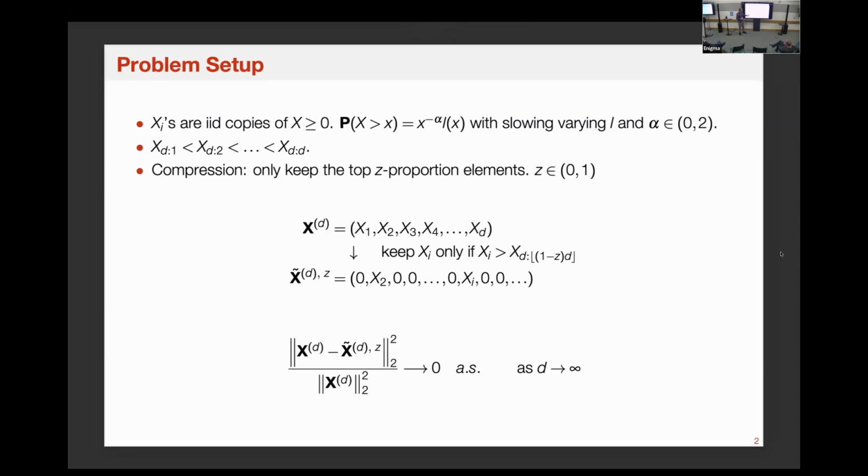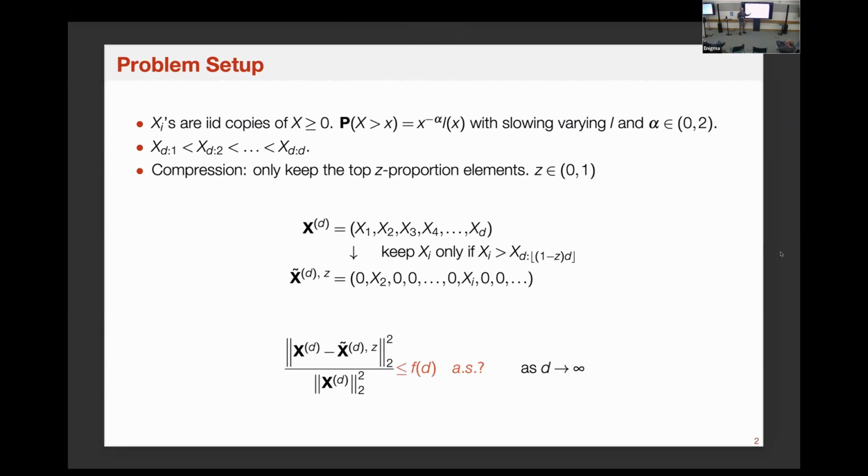My impression is that we already know this under even more general settings. The numerator is the squared L2 norm of the smaller elements, the ones after removing the top z proportion, and the denominator is just the original vector. I believe it has been known already that this term goes almost surely to 0.